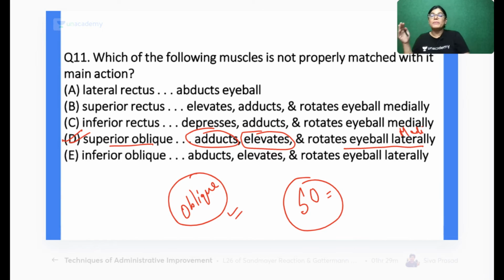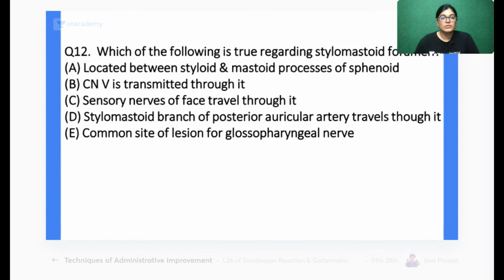Always remember the action of oblique muscle is just opposite to its name. Inferior oblique will cause elevation and rotate the eyeball laterally, and it is active in the abducted position. Superior oblique is active in the abducted eye, and it will cause depression and rotate the eyeball medially, not laterally. All other options are correct: lateral rectus abducts the eyeball, superior rectus elevates, rotates the eyeball medially and adducts, inferior rectus depresses the eyeball. So only option D is wrong. Let's move on to the next.